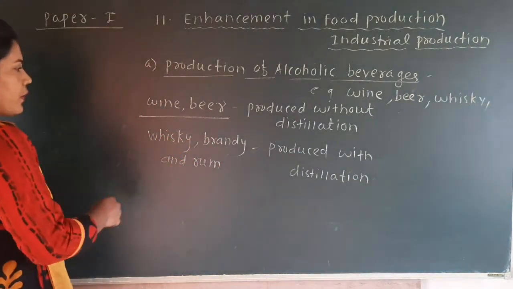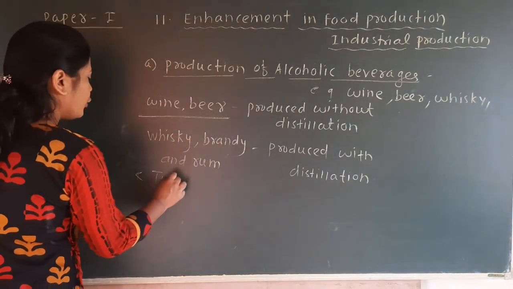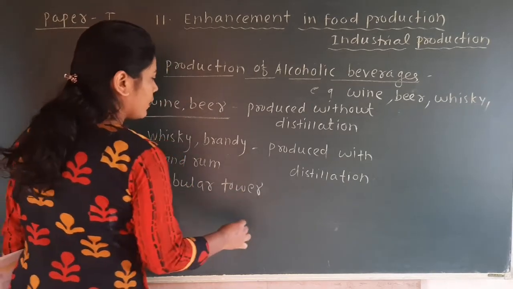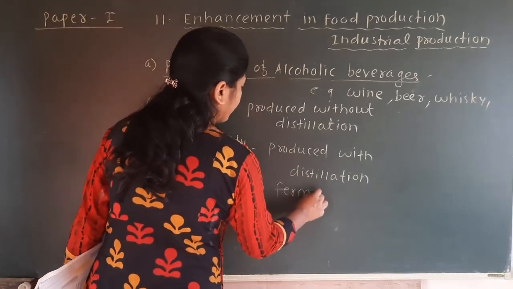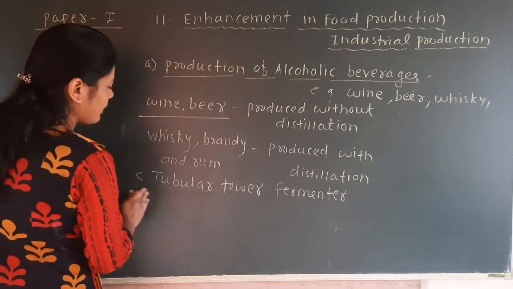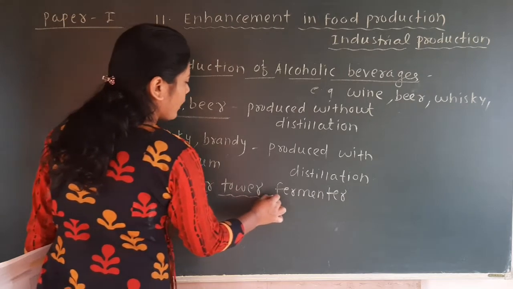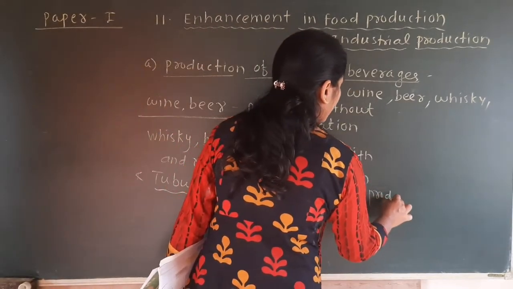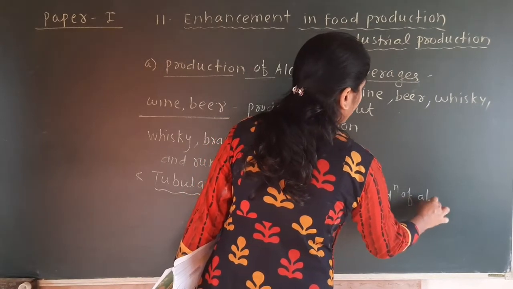And the important thing is the tubular tower fermenter. See here, the name of that fermenter is tubular tower fermenter, which is used for production of alcohol.